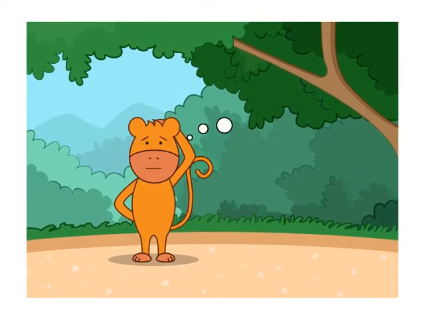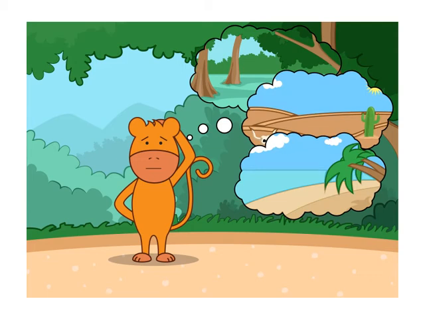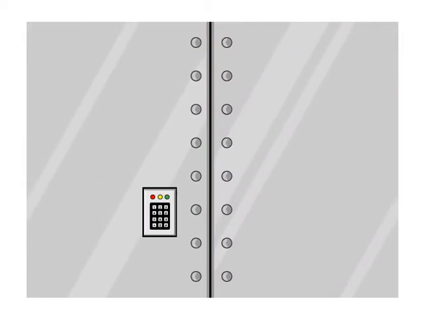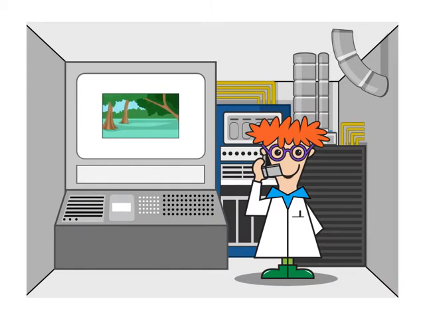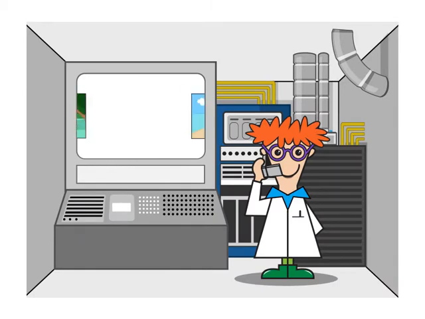Sebastian wants to go on vacation, but doesn't know where he should go. He calls his scientist friend, Galileinstein, to see if he can help him decide. Galileinstein was in his lab when Sebastian called.